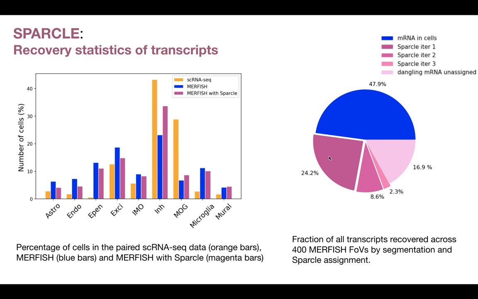And to the right, we see the pie chart that shows the fraction of all transcripts recovered across 400 smFISH FOVs, both via segmentation, which is in blue, and by Sparkle assignment, which are these dark pink pie slices.